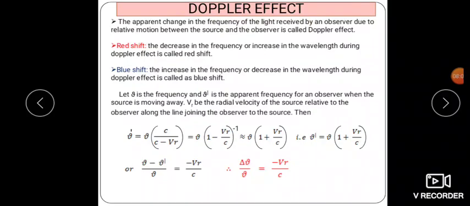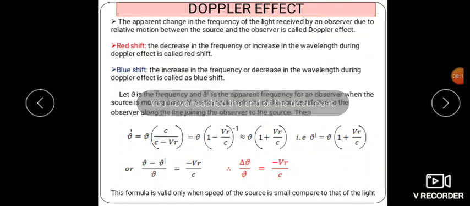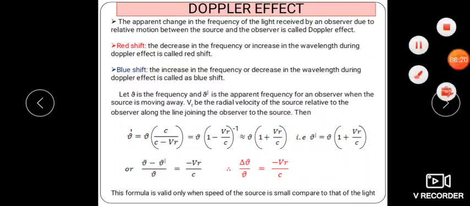This formula is valid only when the speed of the source is small compared to that of light. So this is regarding the Doppler effect.